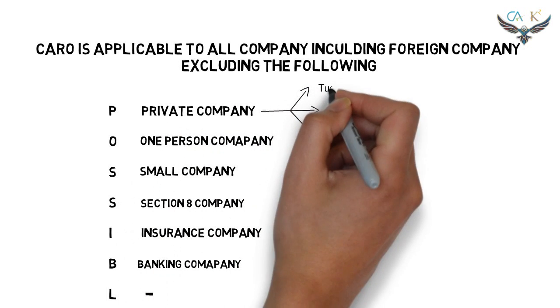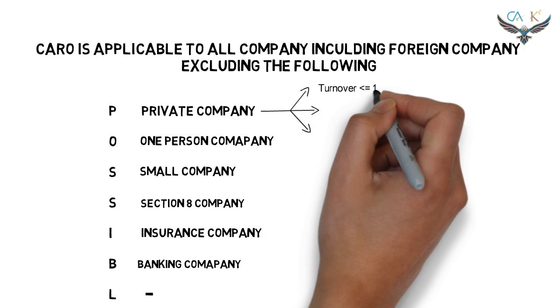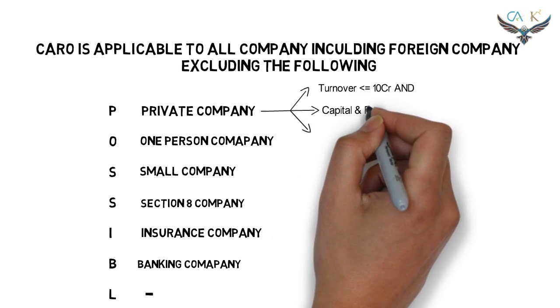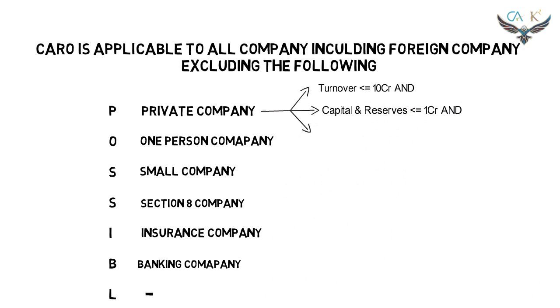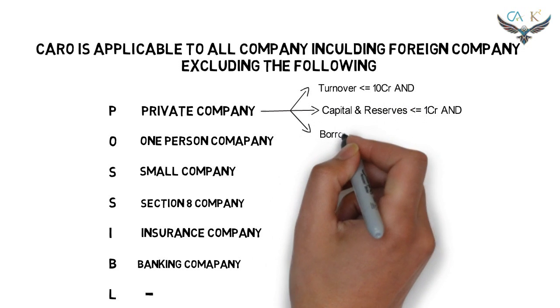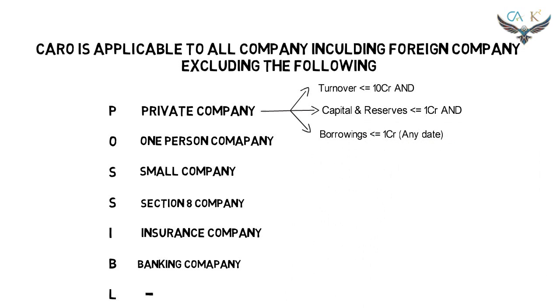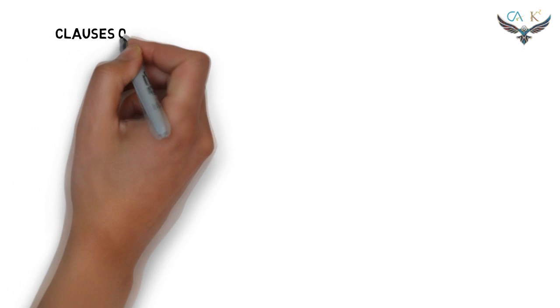The turnover during the relevant period should be less than or equal to 10 crores, and the paid up capital and the reserves and surplus shall be less than or equal to 1 crore, and the borrowing shall be less than or equal to 1 crore. Here, the relevance of the any date is that the subsequent repayment of the borrowings during the relevant period shall be ignored.